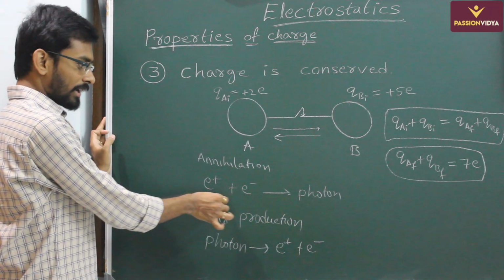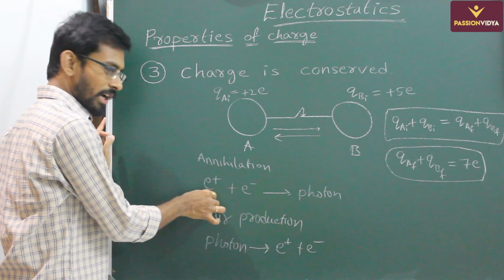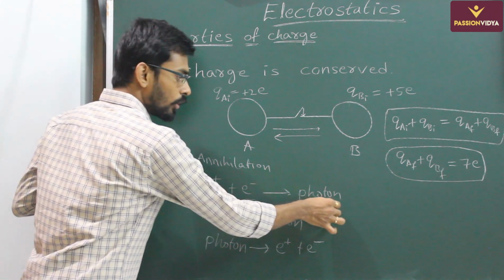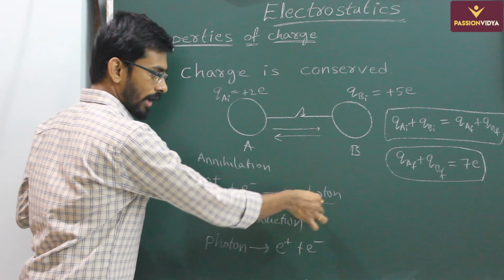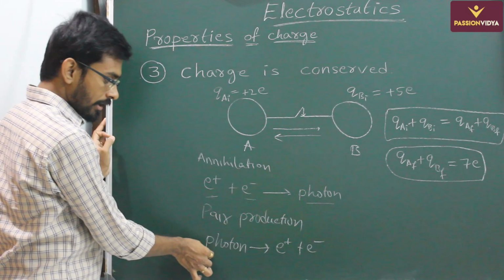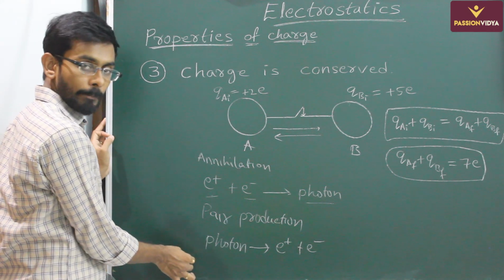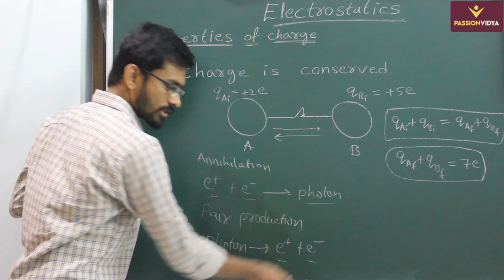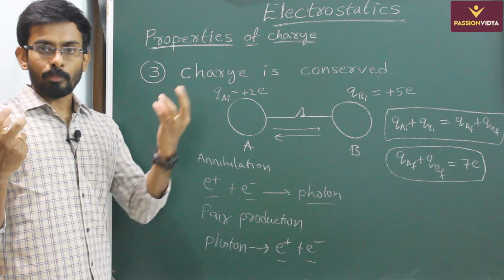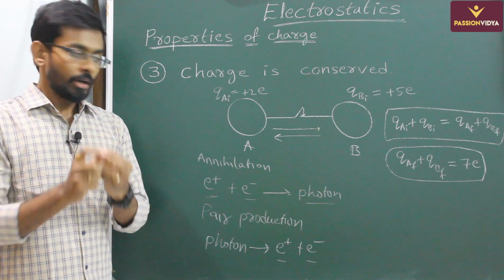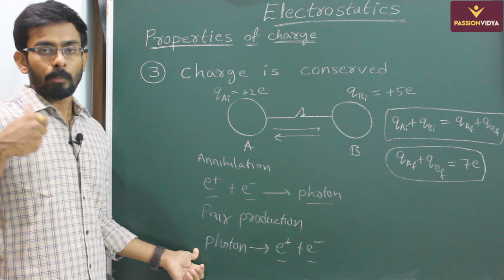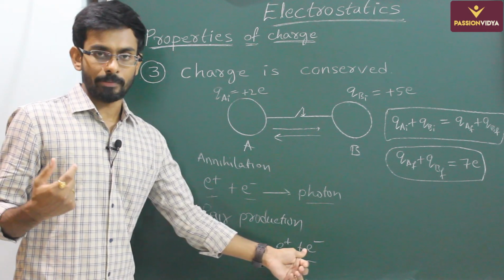So here, guys, you have two charges, one positive charge and one negative charge, combined to give you a photon, which means zero charge. Here you don't have any charge, so the number of charges has decreased. And here initially there are no charges, but finally you have two charges. So what happened here? Equal amounts of positive charge and negative charge have combined, that is, disappeared in this case. And here equal amounts of positive charges and negative charges have appeared.